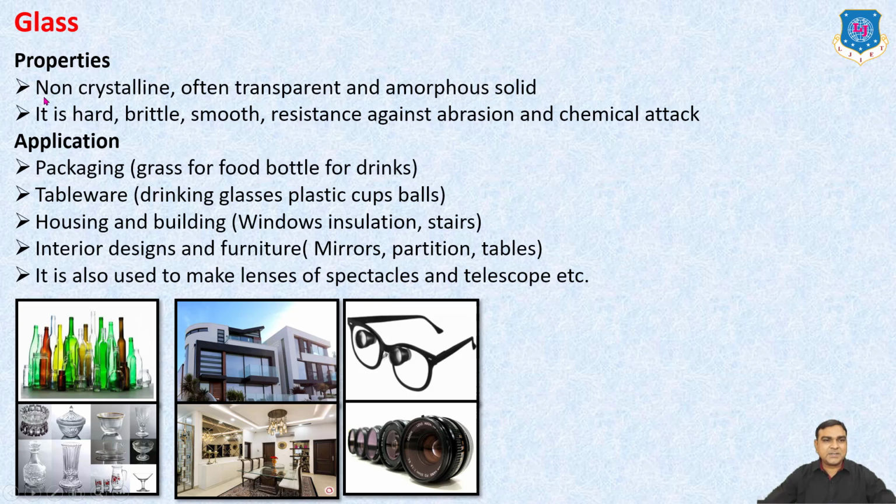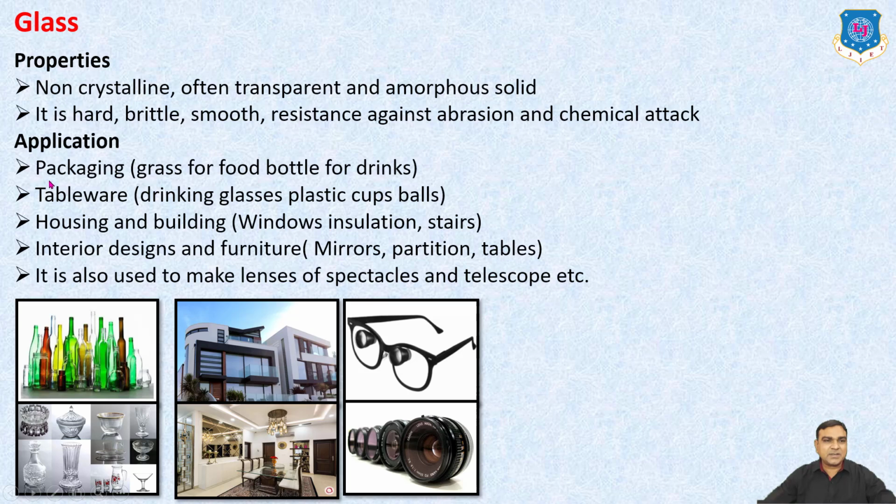Glass. Its properties: it is a non-crystalline, often transparent, amorphous solid. It is hard in nature, a brittle material, smooth, and resistant against abrasion and chemical attack.